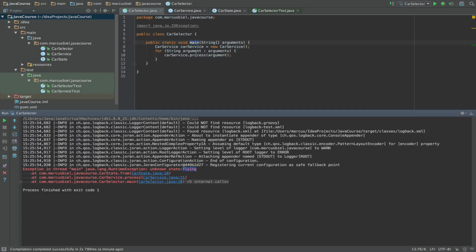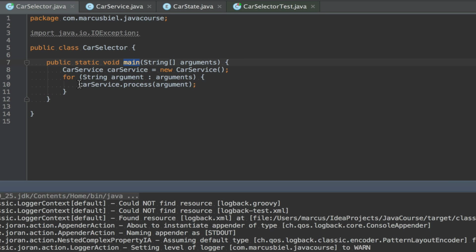In our case, I just define that in the case that I get a wrong argument when the program is called as an argument, I want this to be printed to the console so that the user knows. Which means, I want it to be printed here, which means the first place where I can handle this exception is only here on the very top.